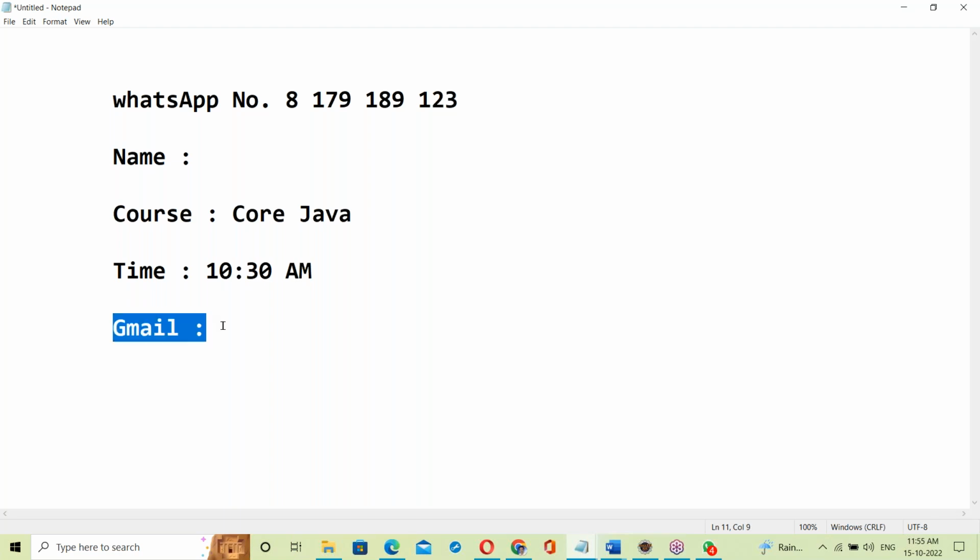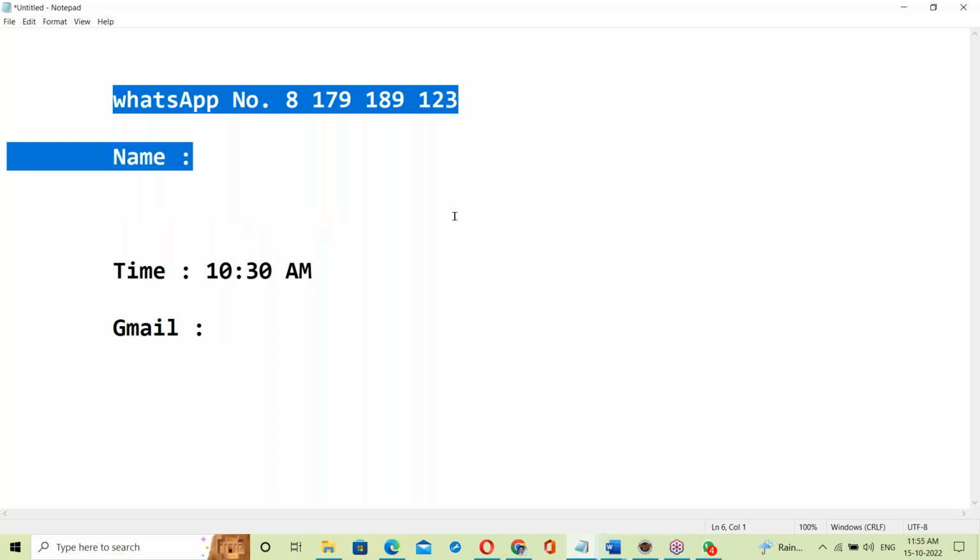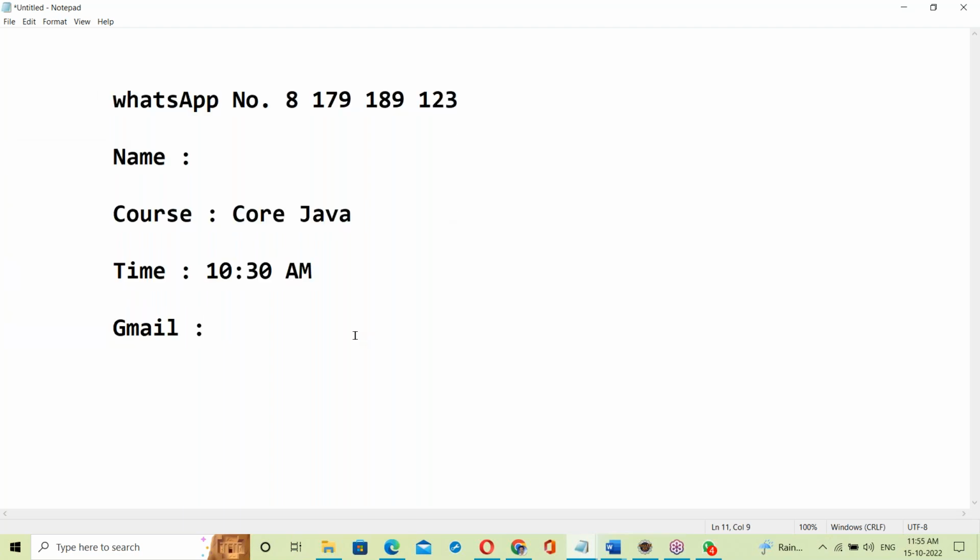I'll give the drive access to your Gmail ID, and from the drive you can download everything. For now I'll be communicating through WhatsApp. From this evening I'll give the drive access.